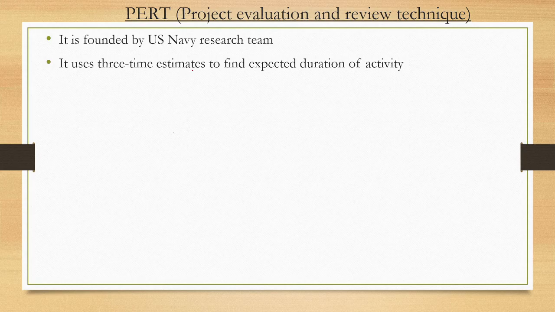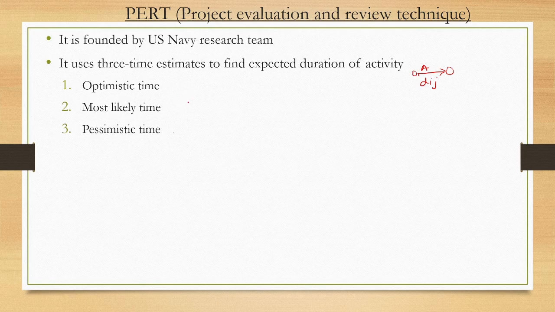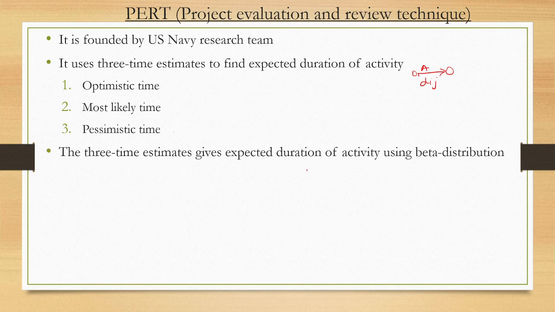In CPM we have seen that for an activity there is one starting node and one finishing node, and some activity A which has time duration Dij. But here it does not consider only one time estimate; it considers three time estimates, which are optimistic time, most likely time, and pessimistic time. Using these three, it finally gives the expected duration of an activity using beta distribution.